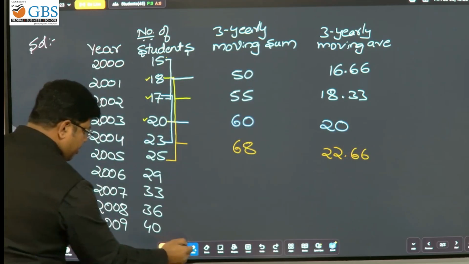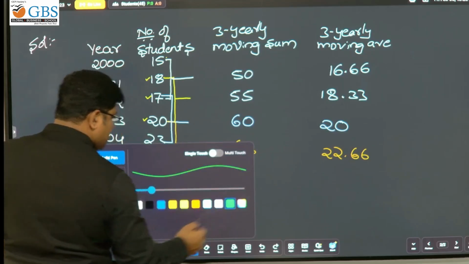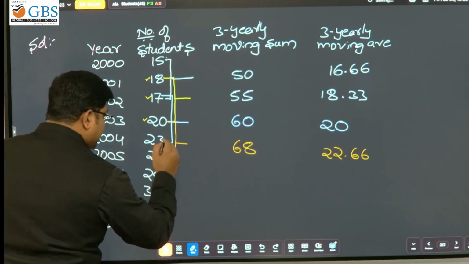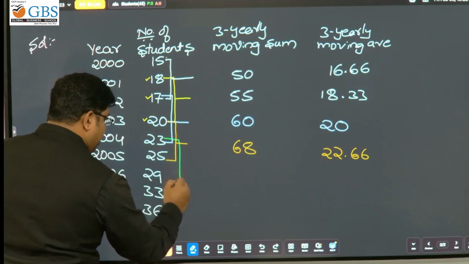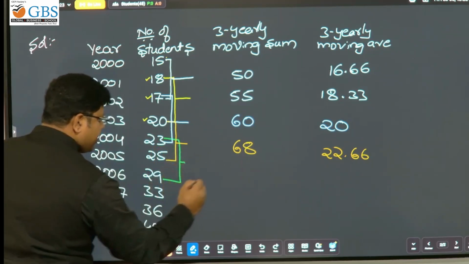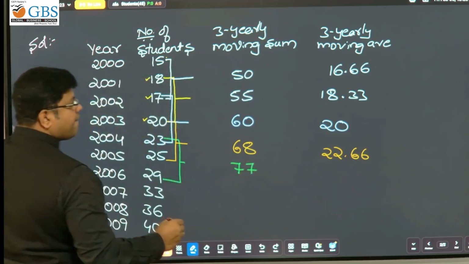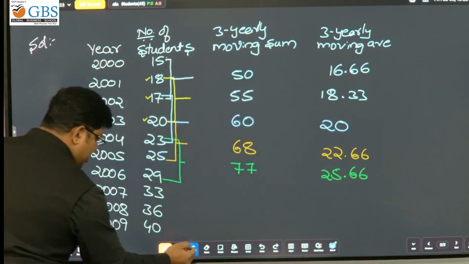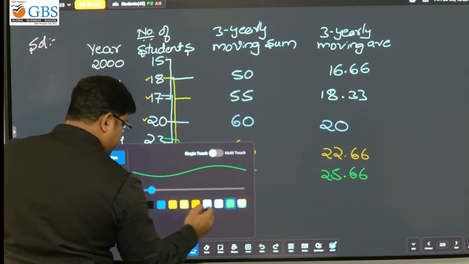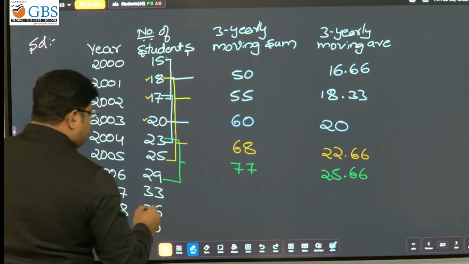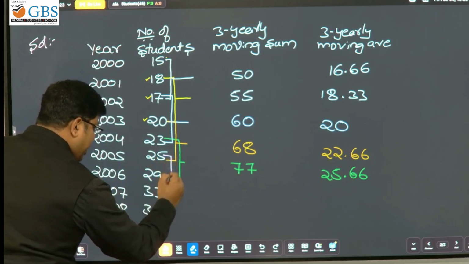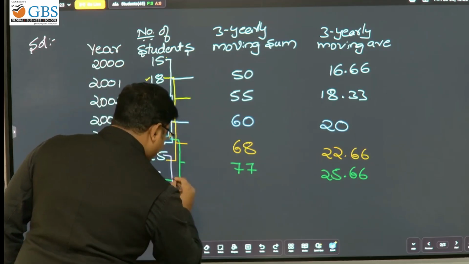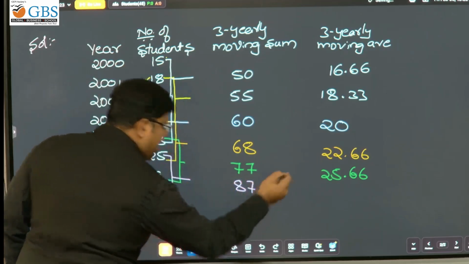Next, I need to leave 20, then consider 23, 25 and 29: 77, divided by 3, 25.66. Then I need to leave 23, and take 25, 29 and 33. How much? 87. Divide by 3.